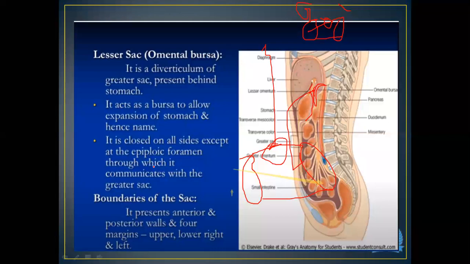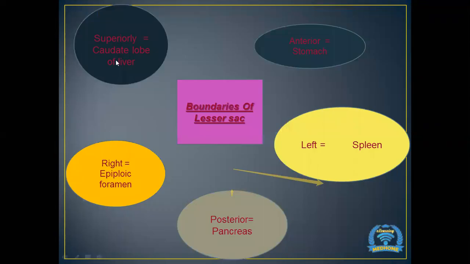Now, what are the boundaries of this lesser sac? The lesser sac has an anterior wall, a posterior wall, and four margins: upper, lower, right, and left.